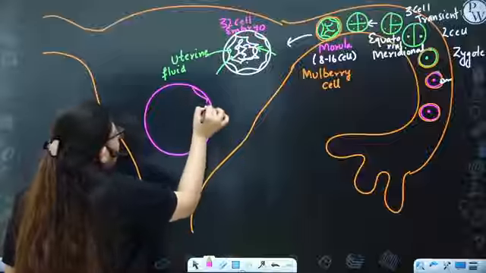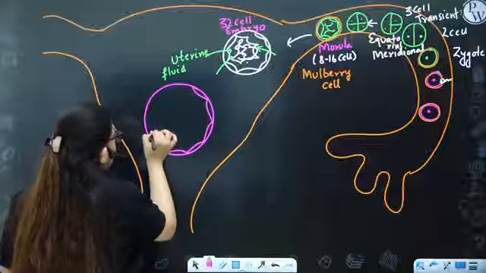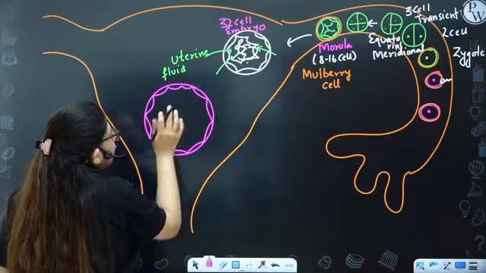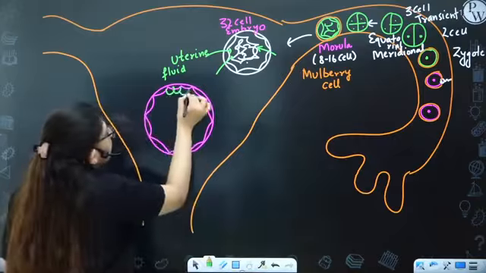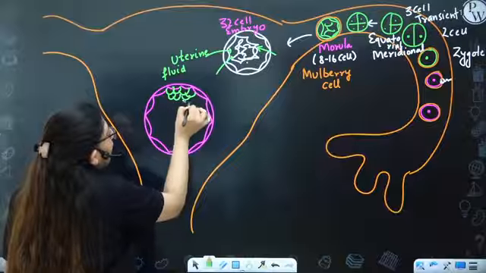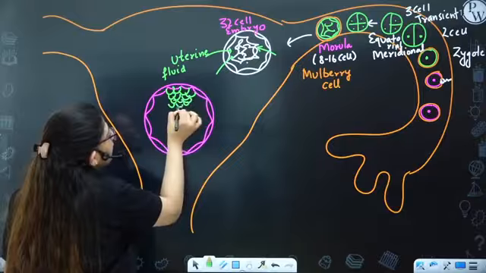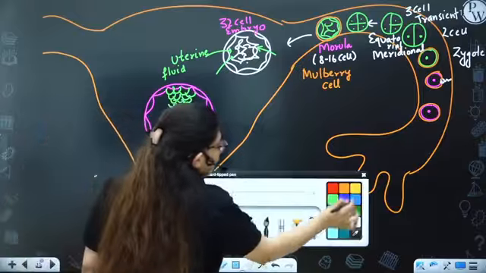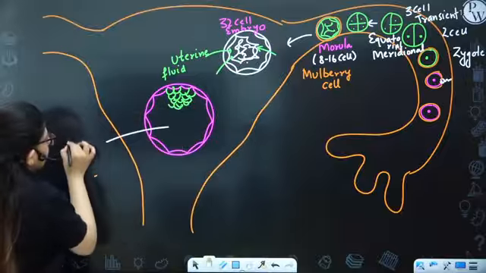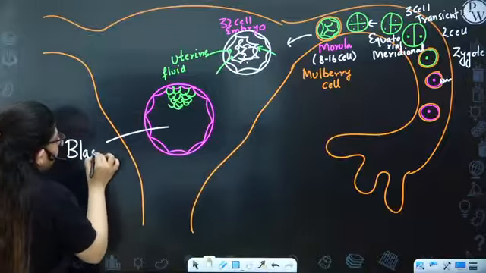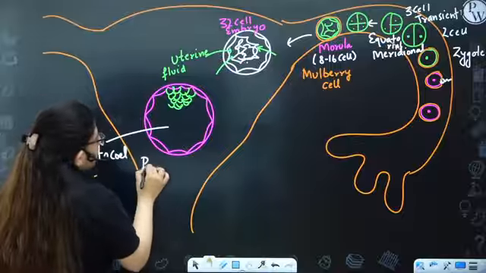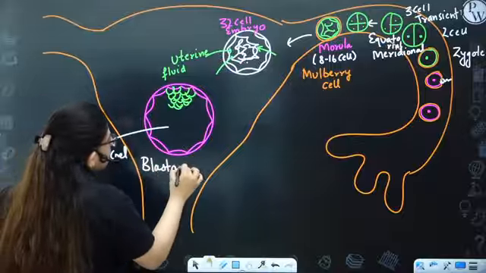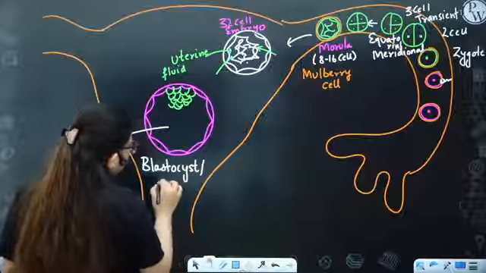Due to formation of the cavity, all the cells will go to one place and accumulate here. This cavity formed is known as blastocele. And the structure is known as blastocyst or blastula.